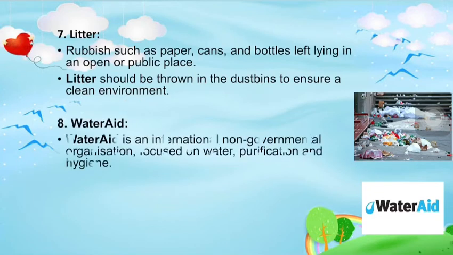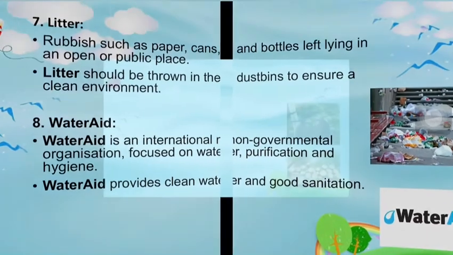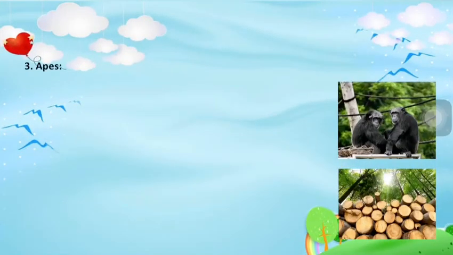The next word is WaterAid. WaterAid is an international non-governmental organization focused on water purification and hygiene. Now, let's use this proper noun in a sentence. WaterAid provides clean water and good sanitation. See, again, we have come to know that WaterAid is meant to provide pure and clean water. Now, let's see what else we have.